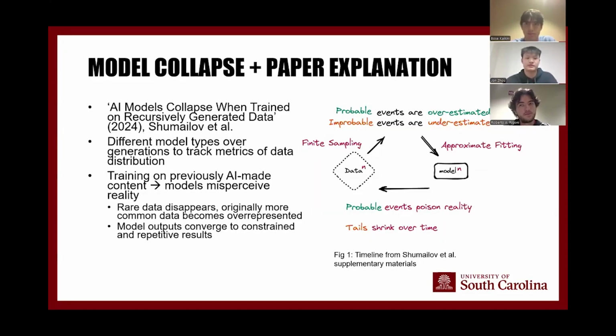We basically reference a lot of our information from a research paper written in 2024 called AI Models Collapse When Trained on Recursively Generated Data. In this research paper, it takes a model and then it basically re-inputs the outputs from previous generations. And we can see that while some responses are more commonly generated than others, those rare responses, when re-inputted multiple and multiple times, they tend to be filtered out. So those rare responses eventually completely diminish, and all that is left are the common responses, and it eventually leads to model collapse. The research paper itself uses this method multiple times using multiple different generations, and then analyzes those.